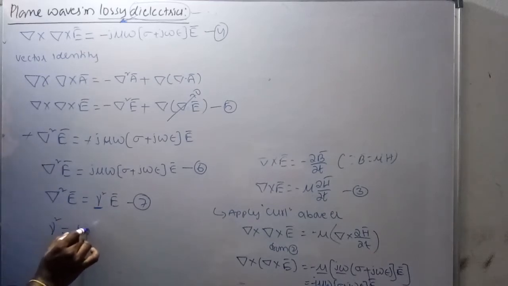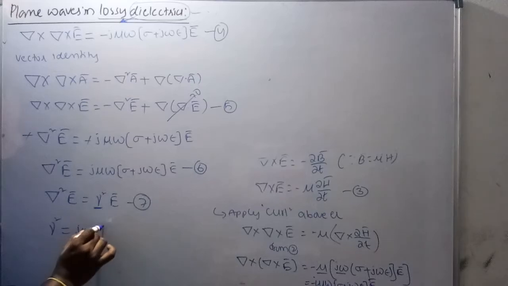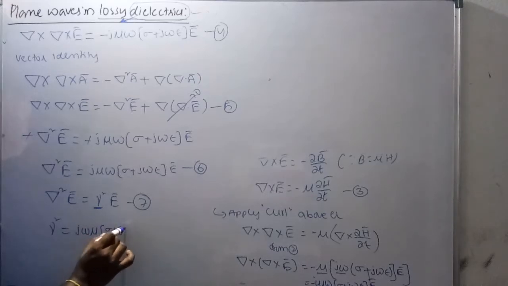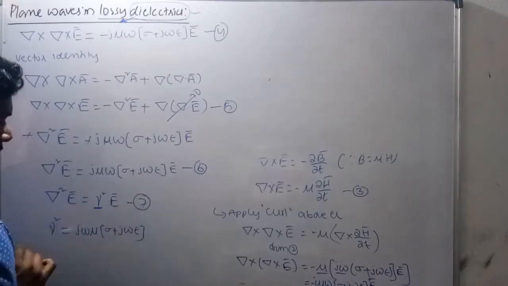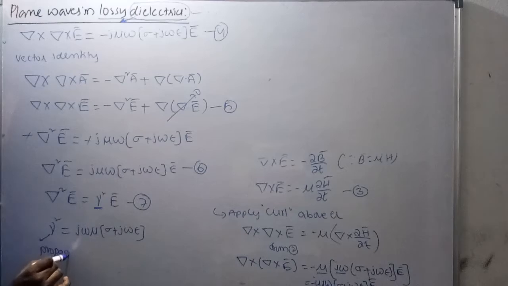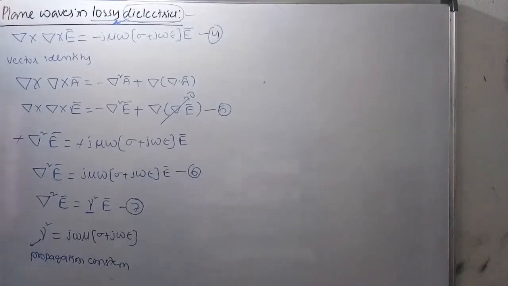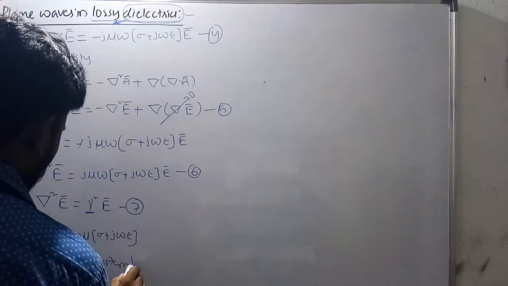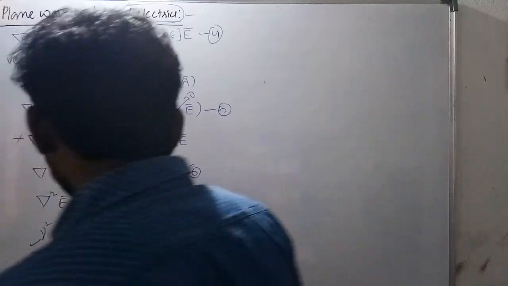Gamma square is equal to j mu omega times sigma plus j omega epsilon. This gamma is called the propagation constant. Gamma is called as propagation constant.